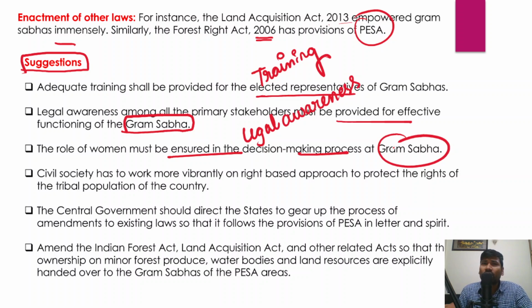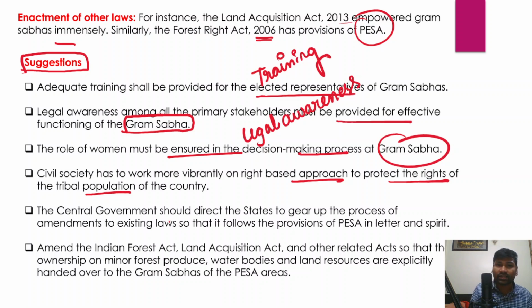So therefore, women's role should not be undermined. Women should be given a larger role for the successful implementation of this PESA Act. And even civil society, NGOs, and other like-minded groups can also come and work on a rights-based approach of people to protect the rights of people, the tribal population of the country.